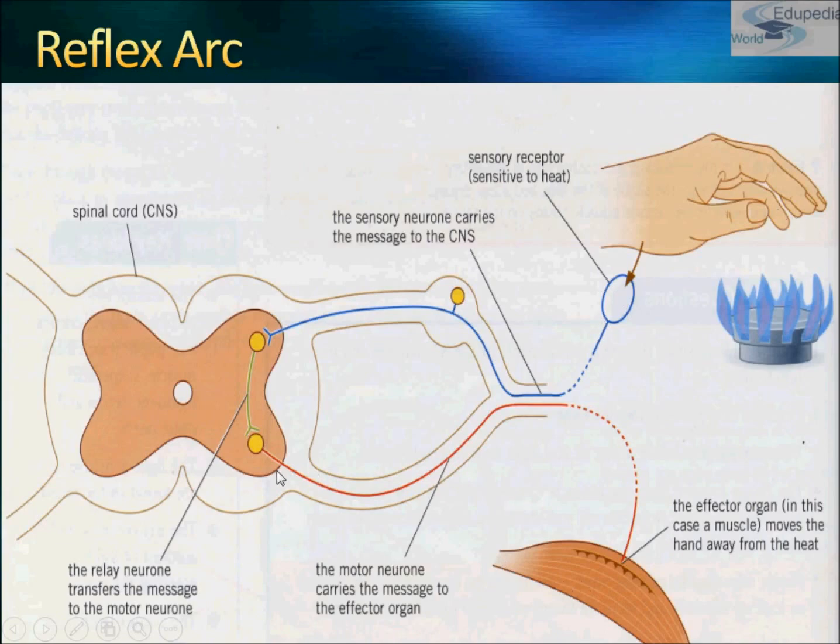This part of the spinal cord is a relay neuron that transfers the message to the motor neuron, and the motor neuron carries the message to the effector organ. And the effector organ in this case is our muscle, because the hand has muscles. So the muscle will help pull the hand, and it moves the hand away from the heat. So this is what the reflex arc is all about.